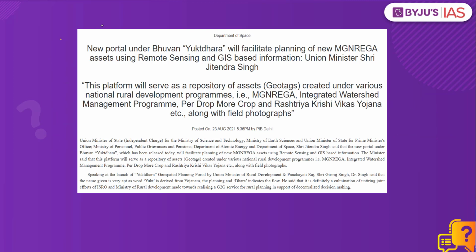This PIB article states that the Yuktdhara Geospatial Planning Portal has been launched. This Yuktdhara portal will serve as a repository of assets, that is, the assets with geotags that have been created under different rural development programs. For example, assets created under Manrega, the Integrated Watershed Management Program, the Per Drop More Crop Program or Rashtriya Krishi Vikas Yojana are geotagged, right? And the Yuktdhara portal will act as an online repository of these geotagged assets.